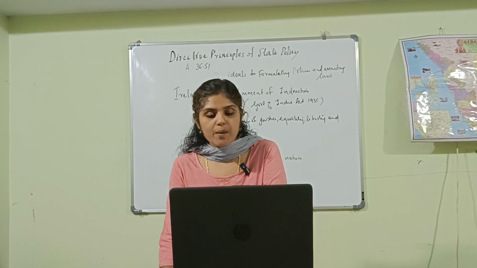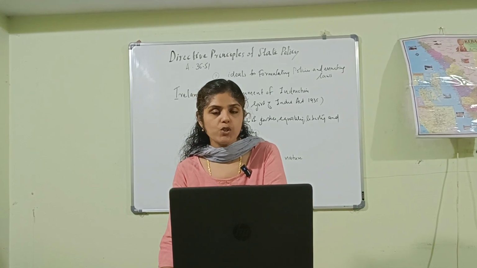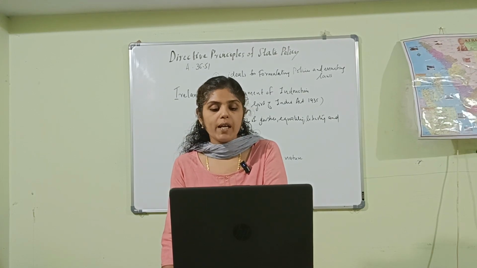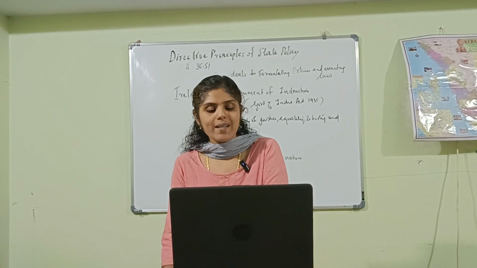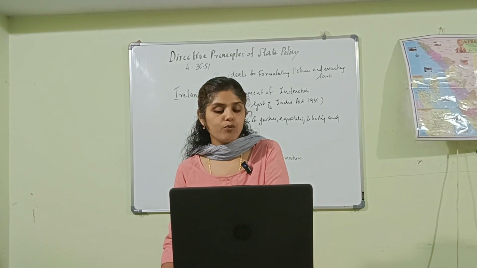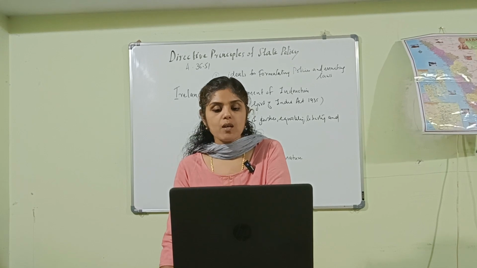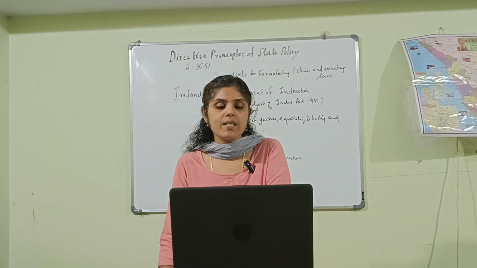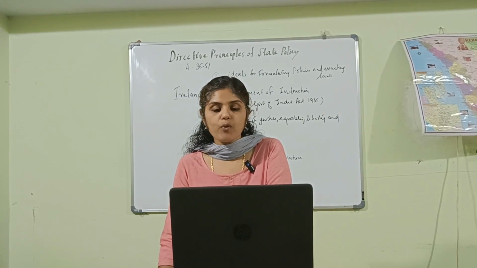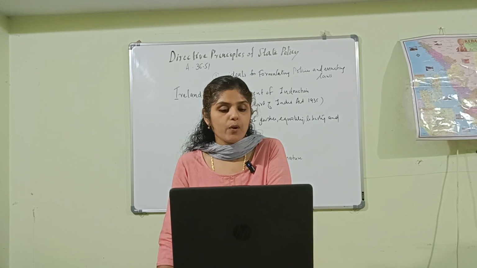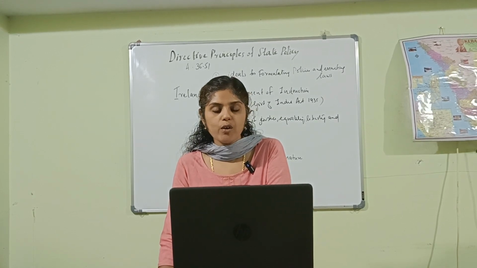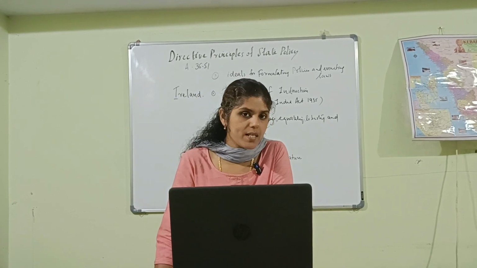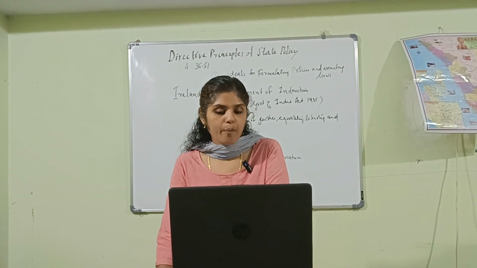Now, to prohibit the consumption of intoxicating drinks and drugs which are injurious to health, that is Article 47. Article 47: prohibition of intoxicating drinks and drugs, liquor, etc. So, Article 47 is also a Gandhiyan principle as well as a socialist principle. We have discussed above that in Article 47 it is provided that the state is required to raise the level of nutrition and standard of living of people as well as to improve public health. That is also Article 47. Article 47 is a socialist principle as well as a Gandhiyan principle.